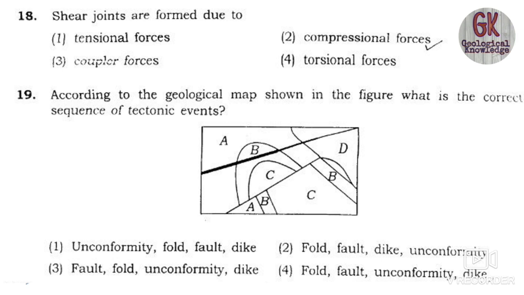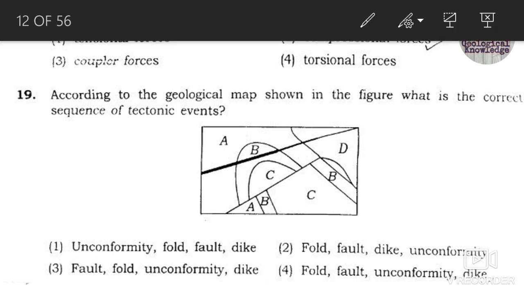We can see here a fold A, B and C. We are seeing a fold here, a fault is also there, an unconformity is also there, and a dike is also there. Just one second, I will trace it out.